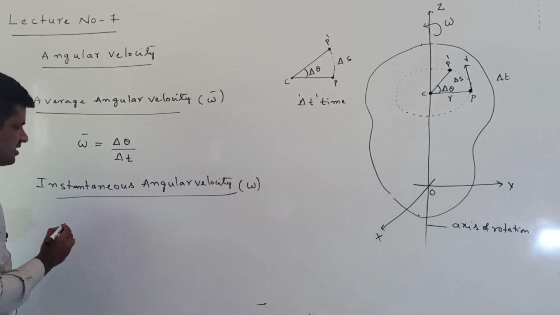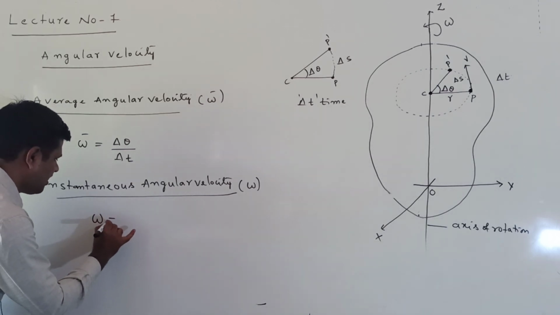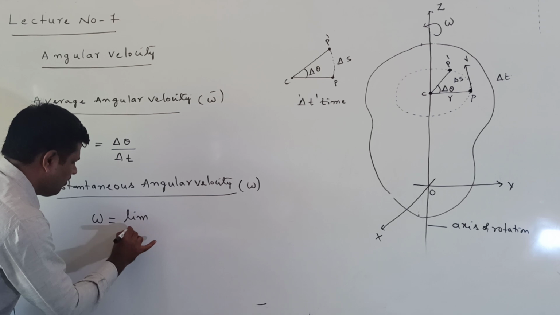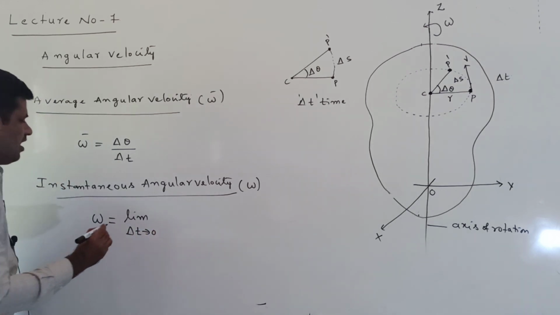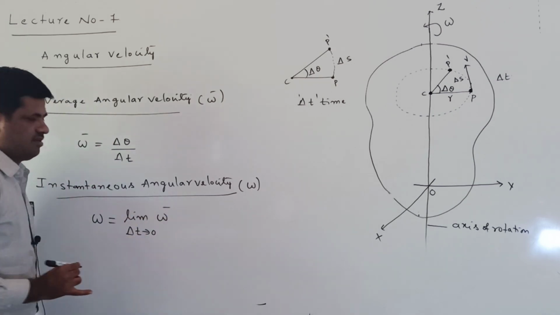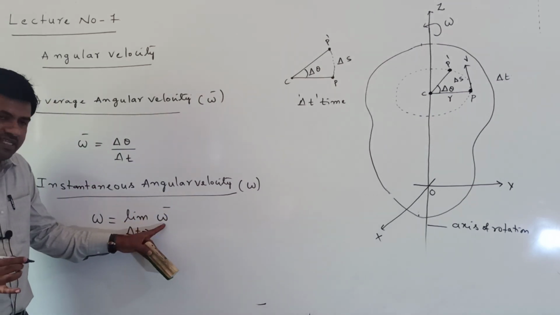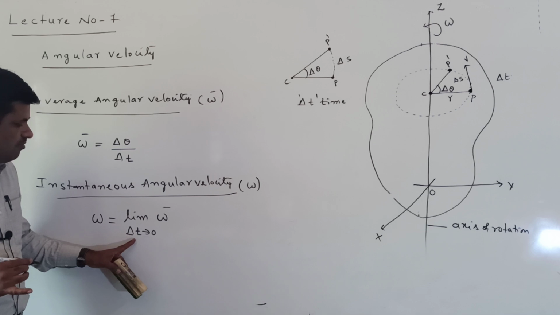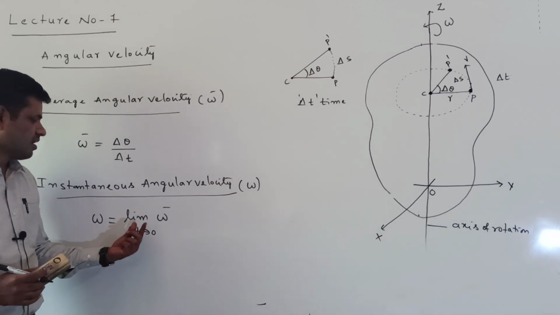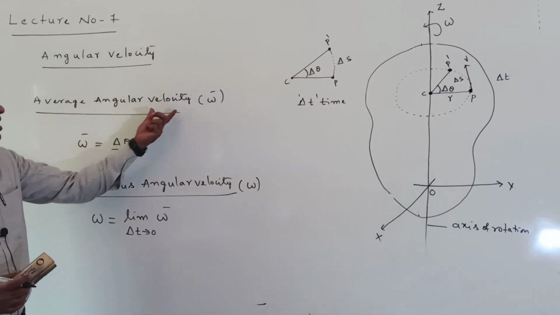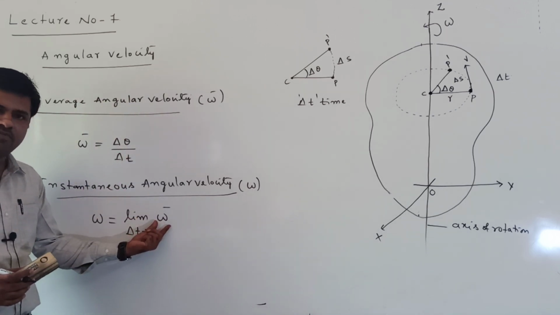The instantaneous angular velocity can be defined as the limiting value of the average angular velocity when the time interval reaches 0. The average angular velocity is omega bar.